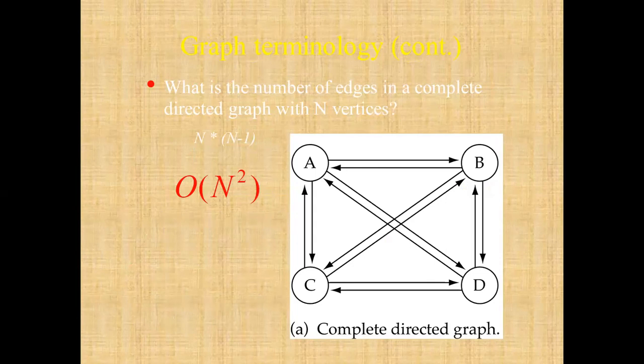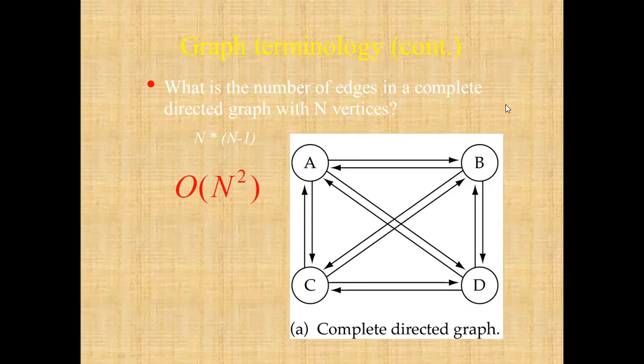A is directly connected to B, C, D. B is connected to A, C, D. C is connected to A, B, D, and D is connected to A, B, and C. The number of edges in a complete directed graph is n into n minus 1, where n is the number of vertices. That is the order of n square.